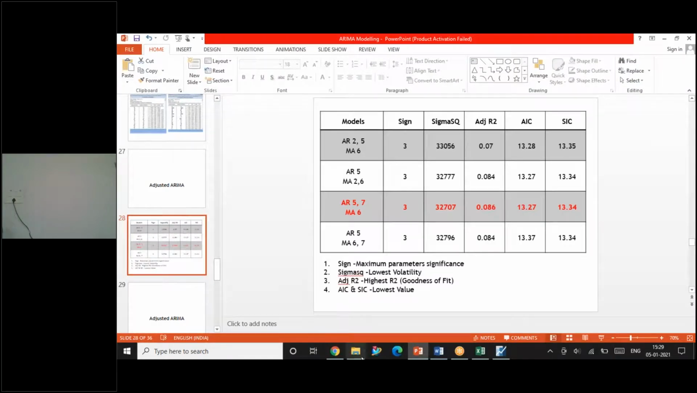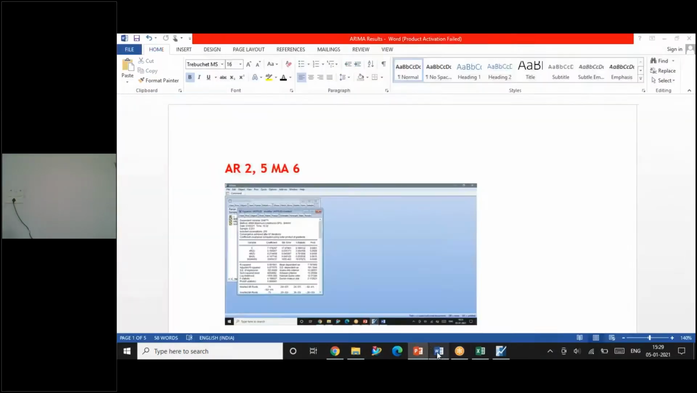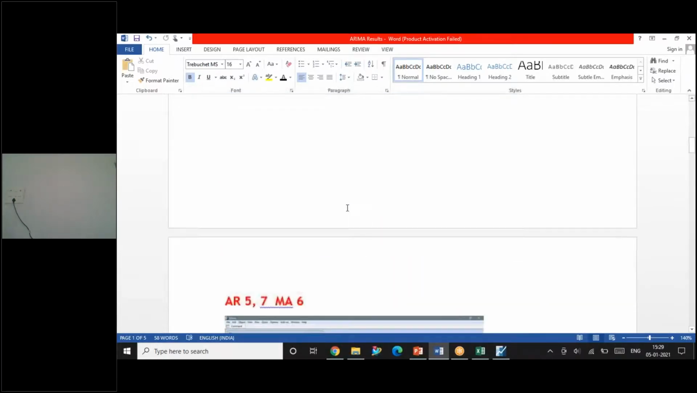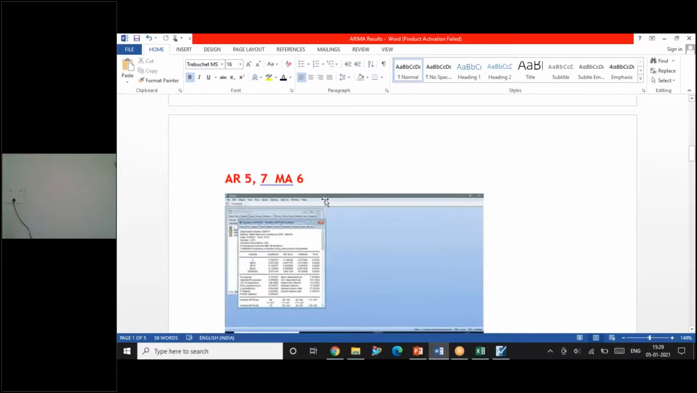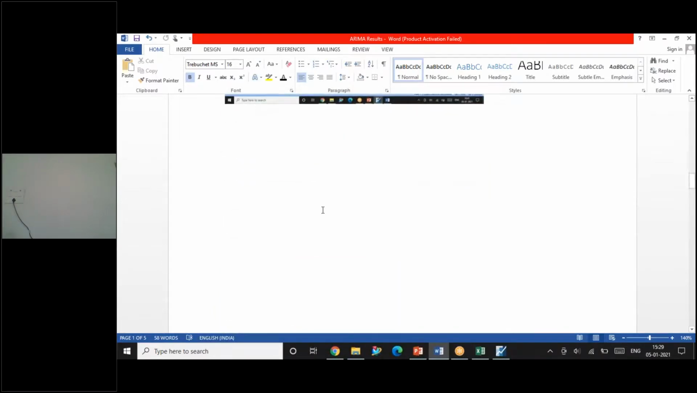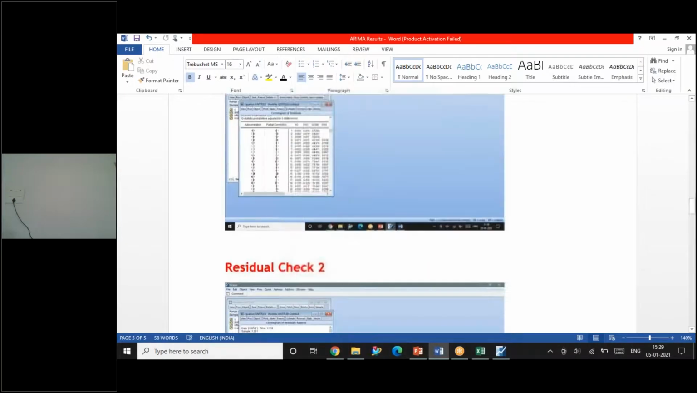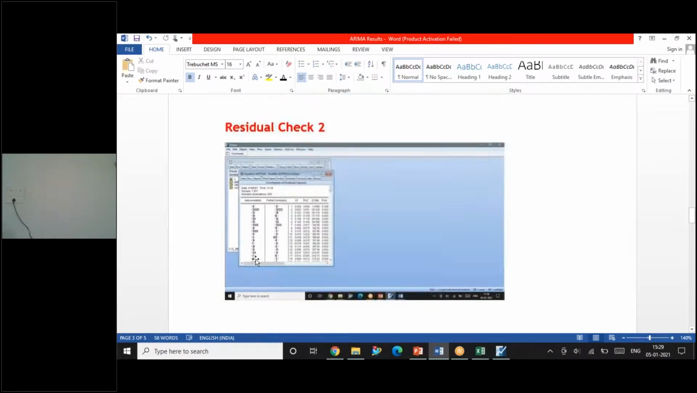I've given it here in the output Word file. Okay. So after running all these things, the model was estimated as 576 was the appropriate model. Then residual check was done. See here, the residual check output is given to you. The squared residuals result is given to you.